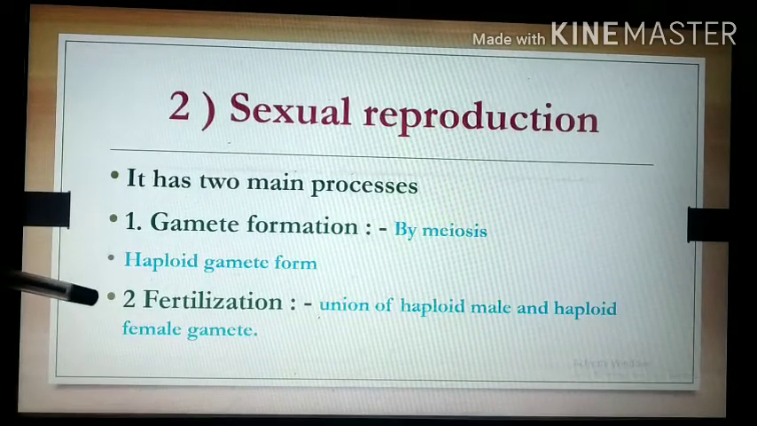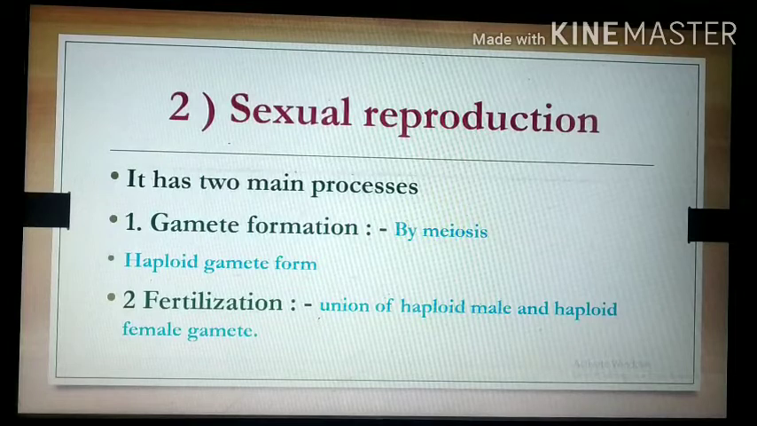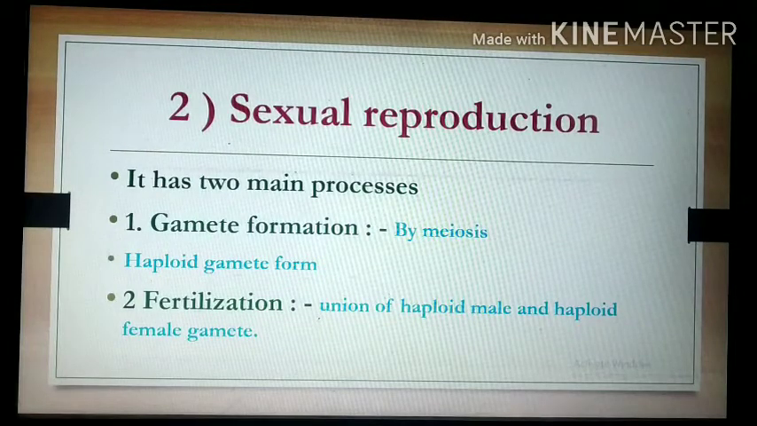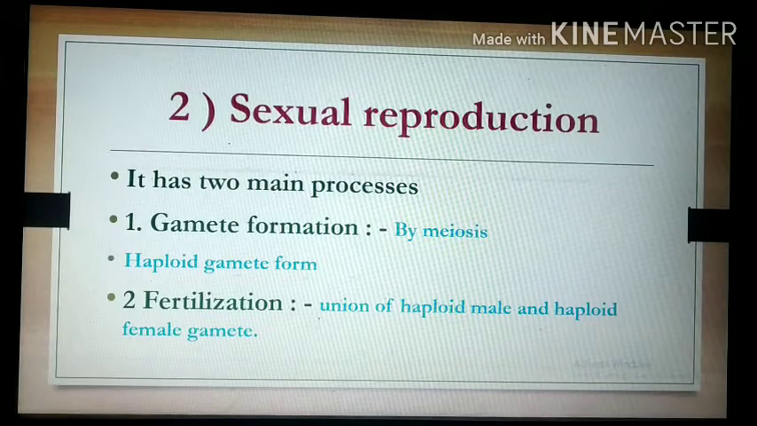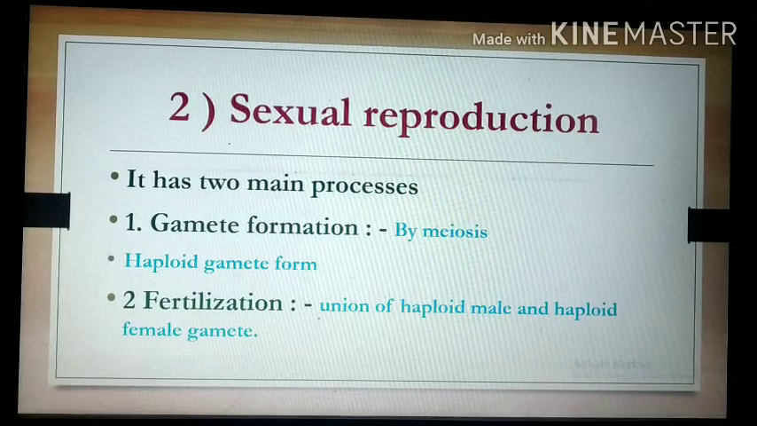The second step is fertilization. In fertilization, the union of the haploid male gamete and the haploid female gamete takes place, and there is the formation of a diploid zygote. Let us see in detail.